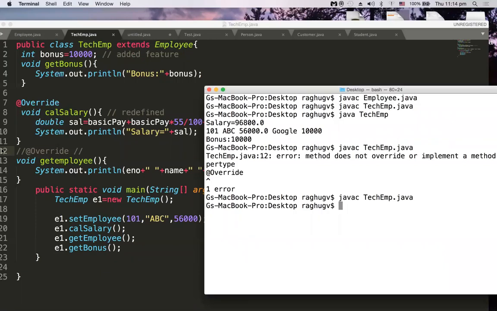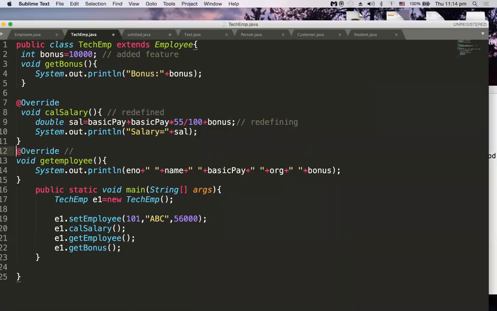This is some method and that is some other method. So when you say e1.getEmployee, your parent class behavior will get exhibited, but not this. That's why whenever you are overriding, it is better to use the annotation. If any spelling mistakes are there, they will be known at compile time itself.